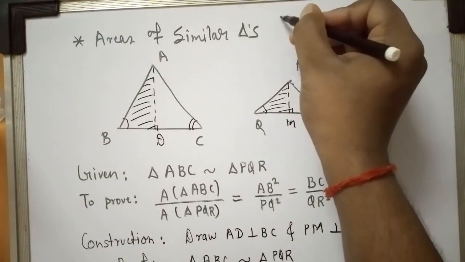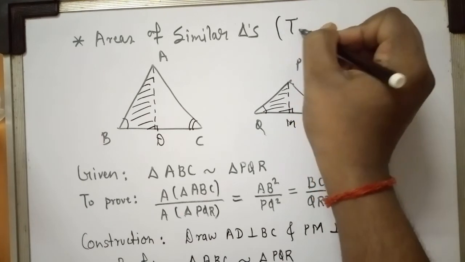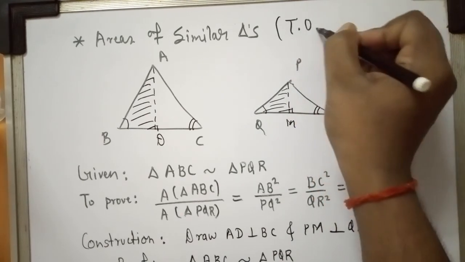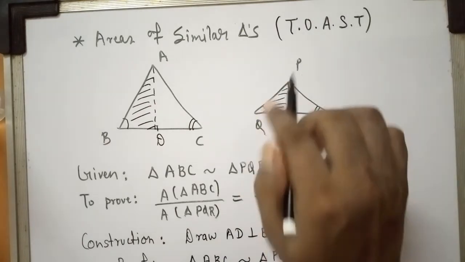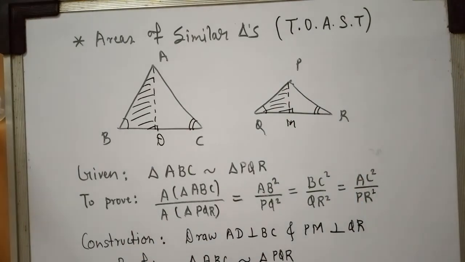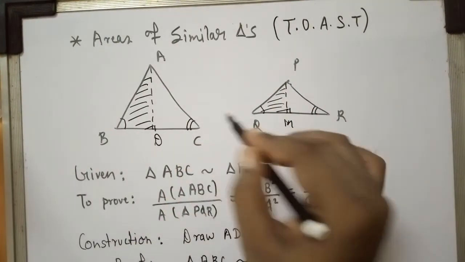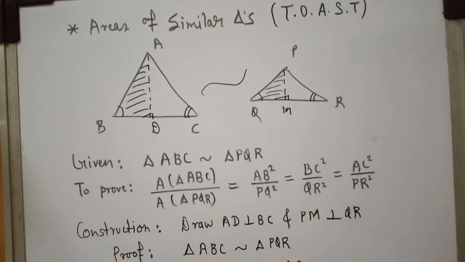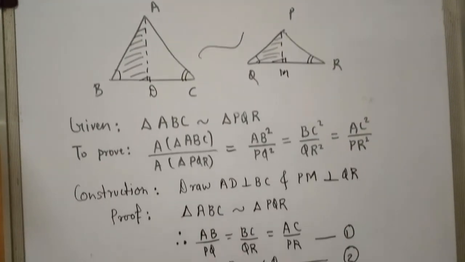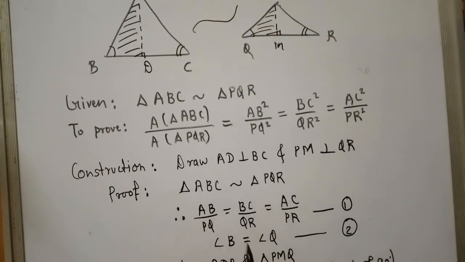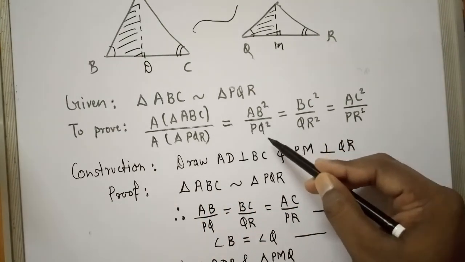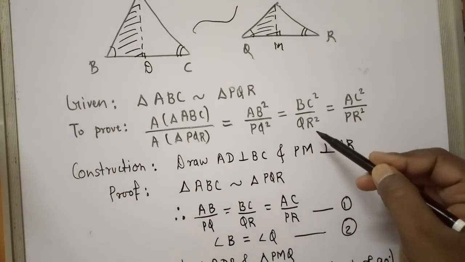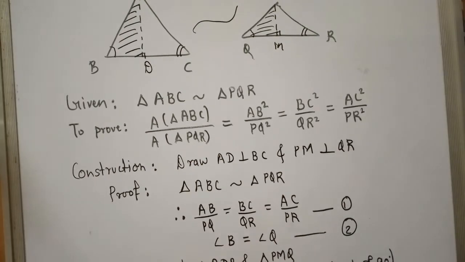In short form, people also call it TOAST, that is theorem on areas of similar triangles. Here these two triangles are given to be similar, therefore their sides are in proportion, therefore angle B equals angle Q. We need to prove area of ABC upon area of PQR is equal to AB square upon PQ square equals BC square upon QR square equals AC square upon PR square.